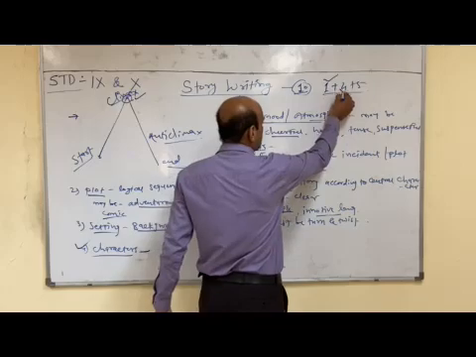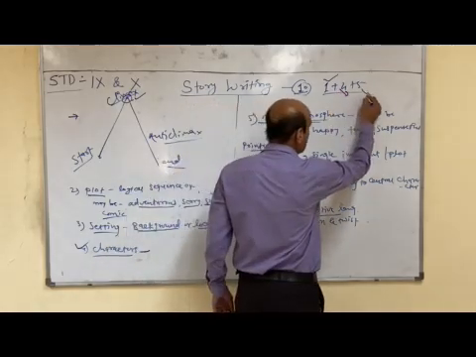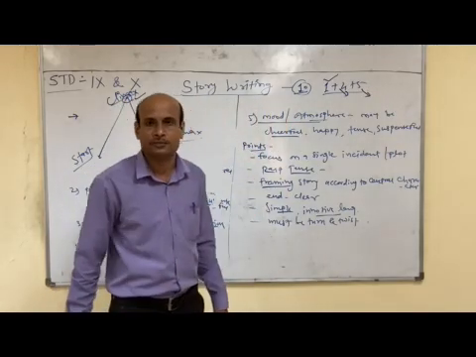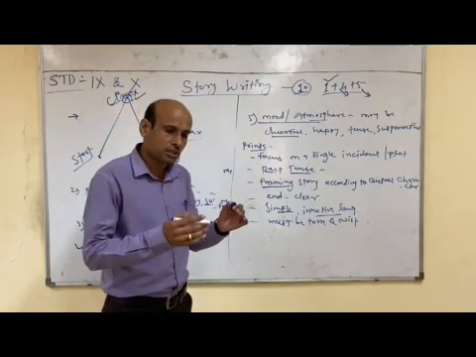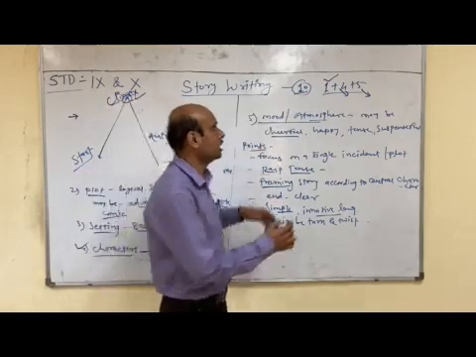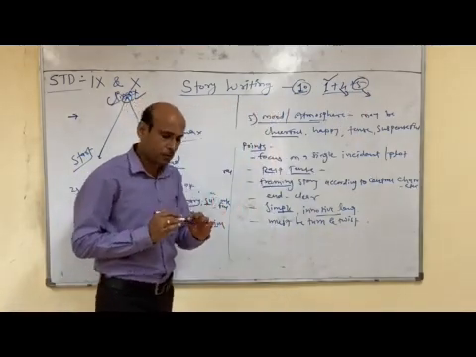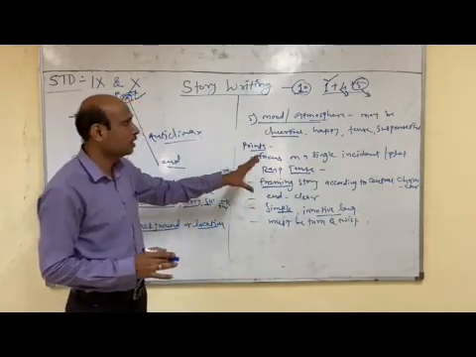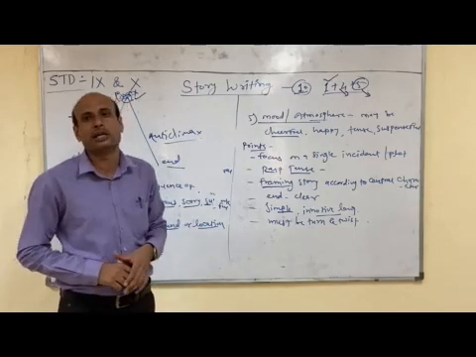Next coming is content: 4 marks for the content and 5 marks for the expression. In expression, your grammar and fluency are coming in. So we could say that the rest of your language skill is coming in the last 5 marks. If you are able to write properly, if you are able to make proper sentences, then definitely you will score more marks in this section, especially in the story writing section.